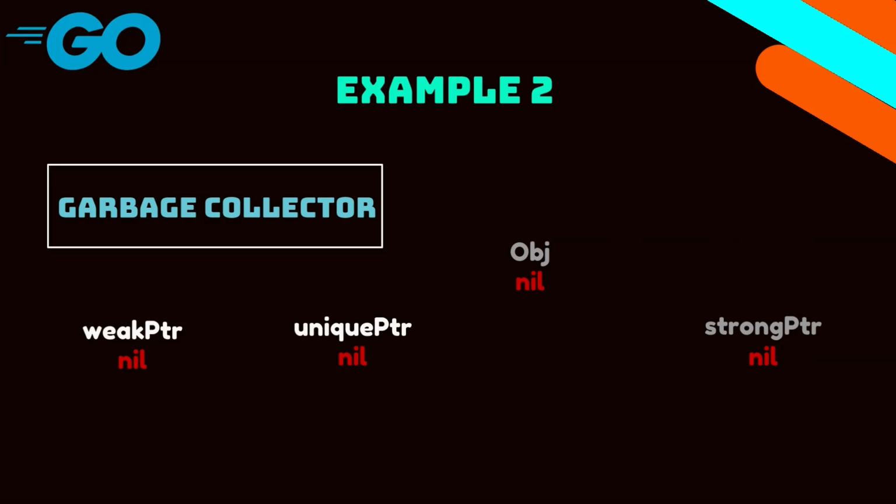The unique pointer was referring to the object, but now its value will be nil, and the weak pointer will still hold the value of that unique pointer, which is nil. So the weak pointer will eventually be nil.